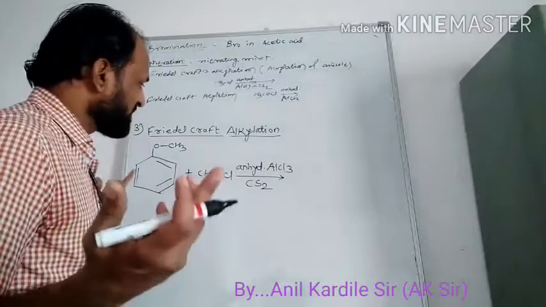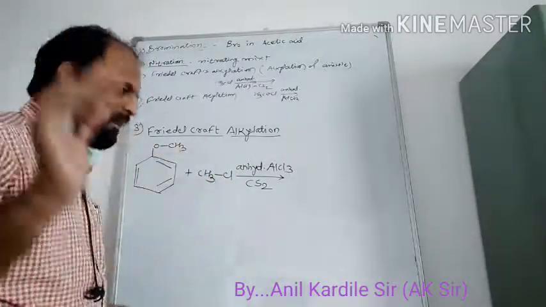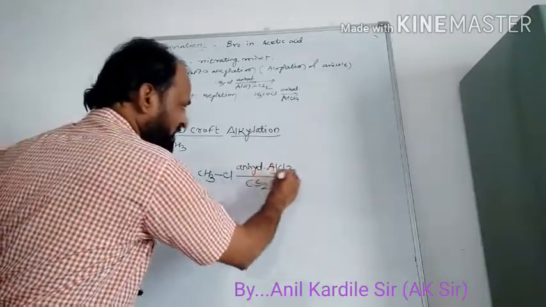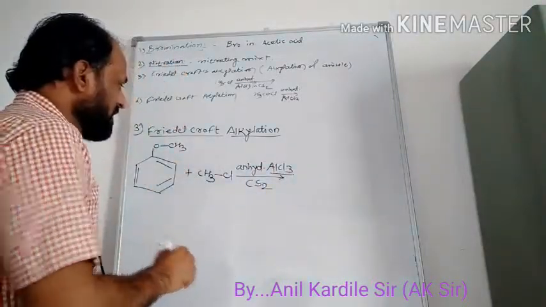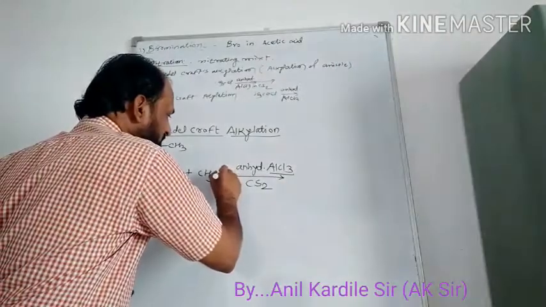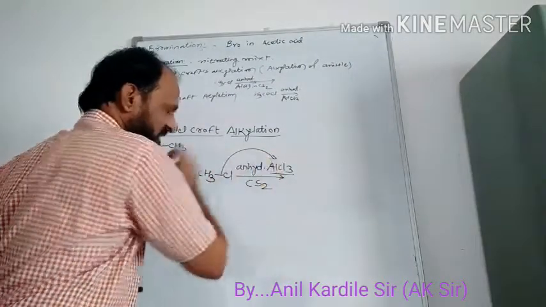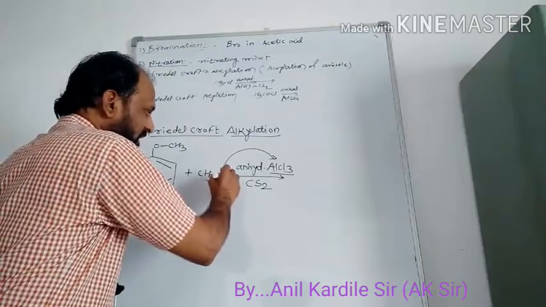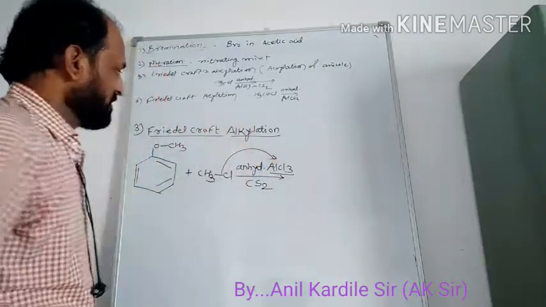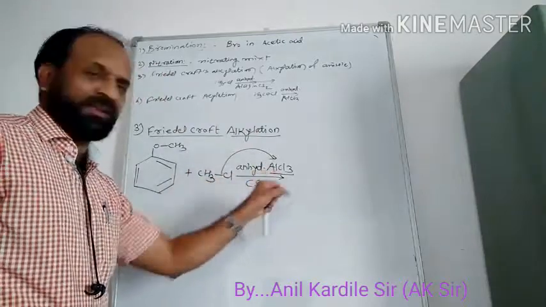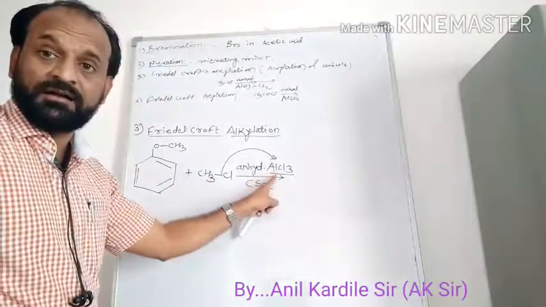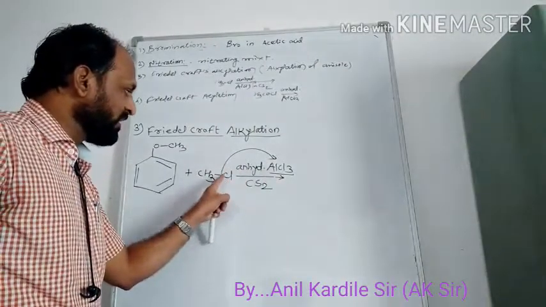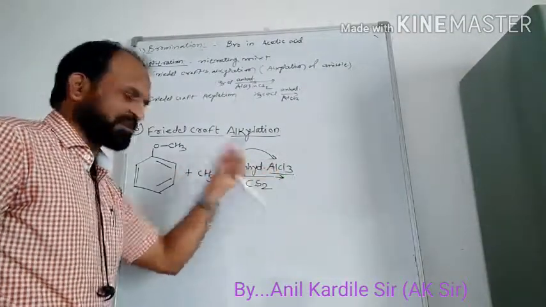That already we have seen in halogen derivatives of alkane. But you have to remember that aluminum chloride is the Lewis acid. It will accept this Cl minus towards itself. Cl minus is transferred to this aluminum chloride because it is electron deficient, and Cl minus will go there with its electrons.